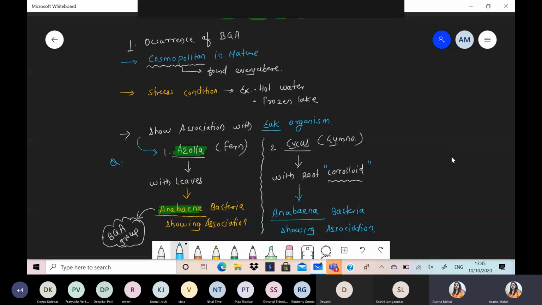I hope the DPP is good. Please repeatedly read the part on Monera, because Monera comes repeatedly in the class 12 syllabus also, in microbes. It is also repeated in the mineral part, during nitrogen fixation. So revise the BGA also. BGA is an important part. Whatever part is remaining, we'll continue in the next class.